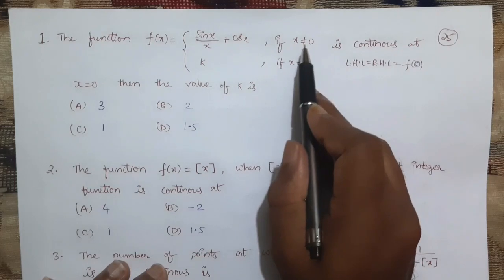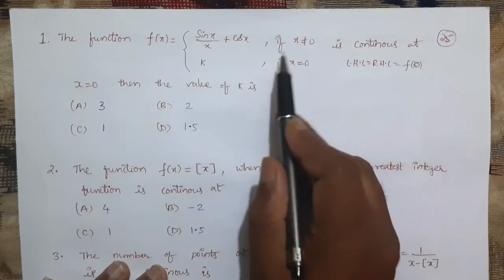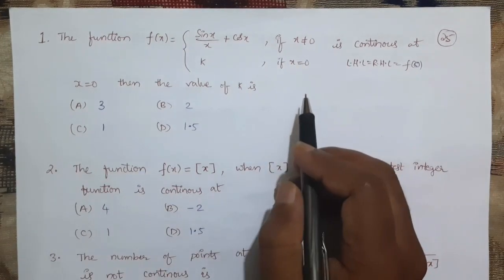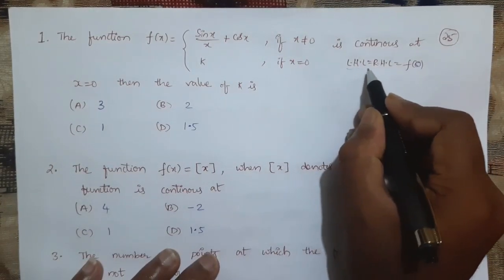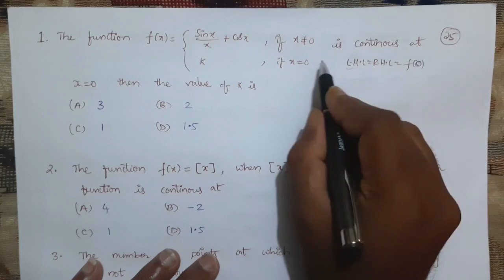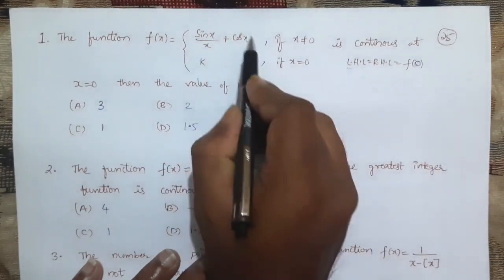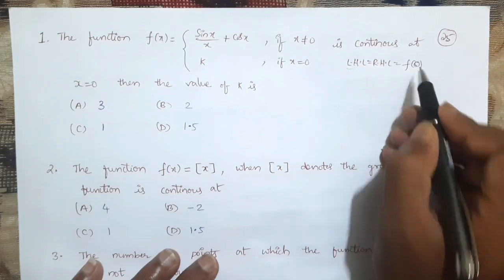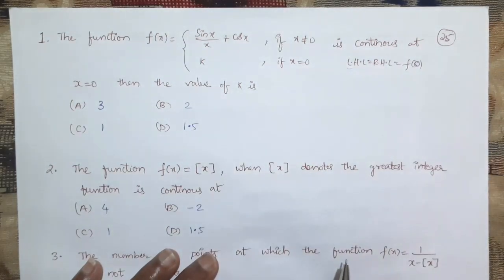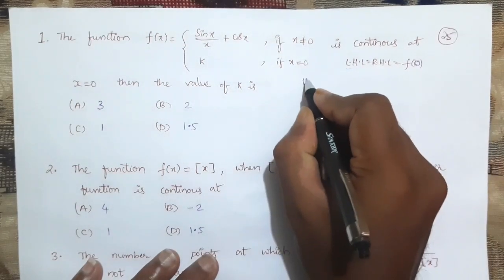Here x not equal to 0 means for less than 0 the same condition, and for greater than 0 also the same condition. As for both less than 0 and greater than 0 only one function is given, you can take either LHL or RHL and equate it to f of 0 to get the value of k. So I am considering LHL.